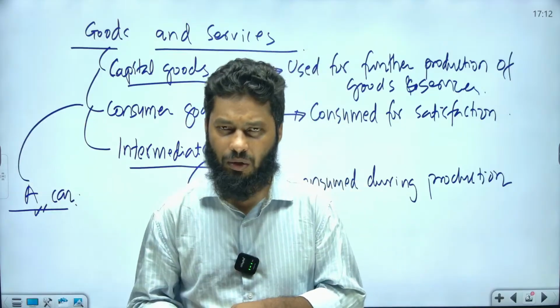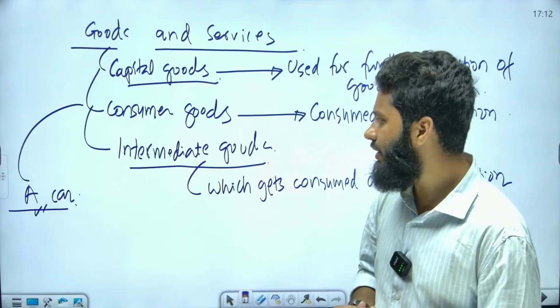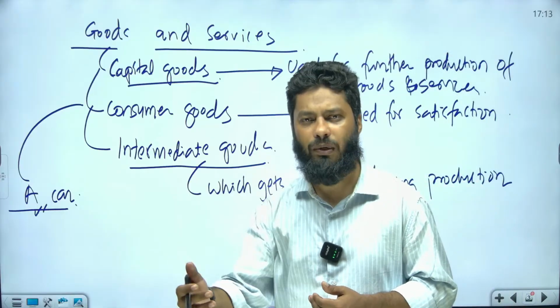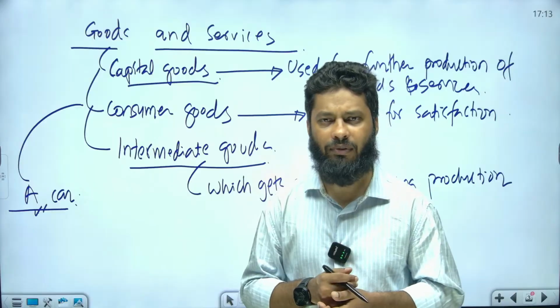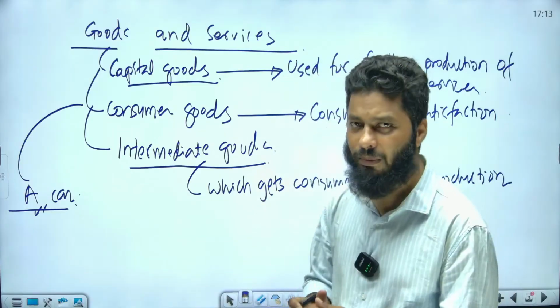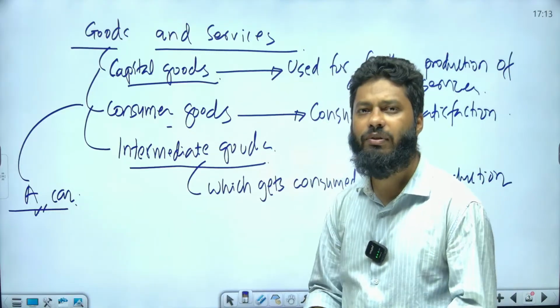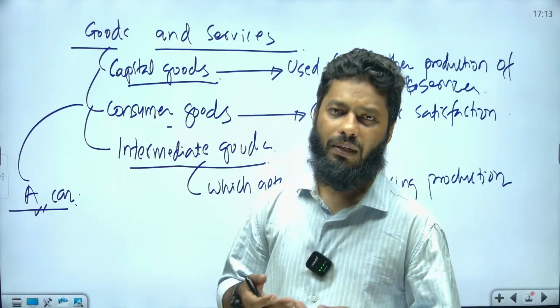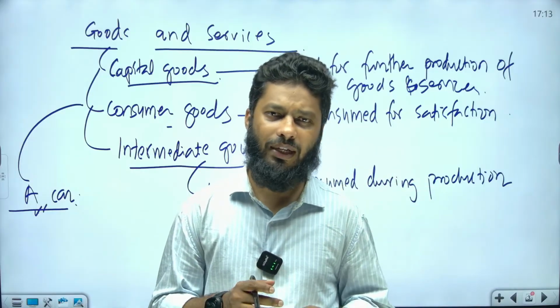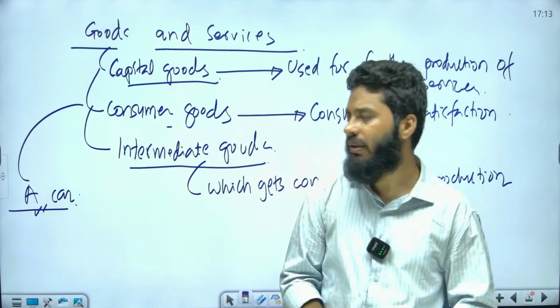For example, the clothes that you wear, the footwear that you use, all these things are related to consumer goods. The food items that we eat, this is related to what? Consumer goods. So what are consumer goods? Basically those goods which we use for our consumption, or our ultimate satisfaction. So the goods and services that we use for our satisfaction are known as consumer goods.